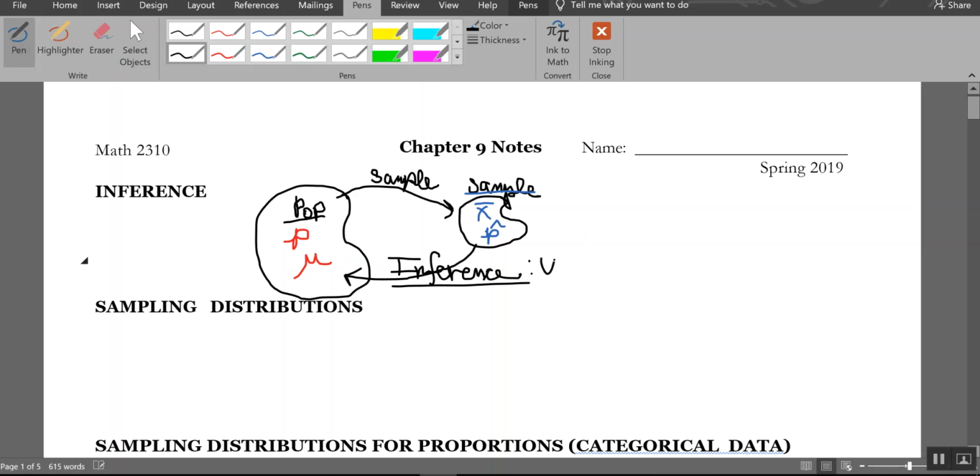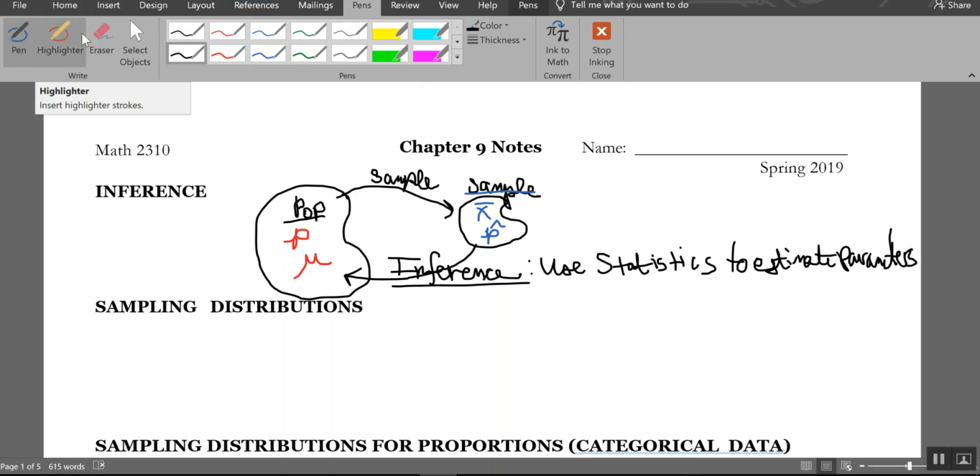My pen's not working, so I'm trying to do this with my mouth. Yay! And so we're going to start studying that.